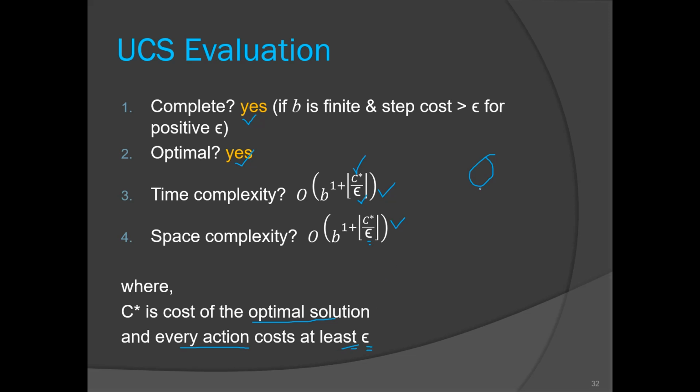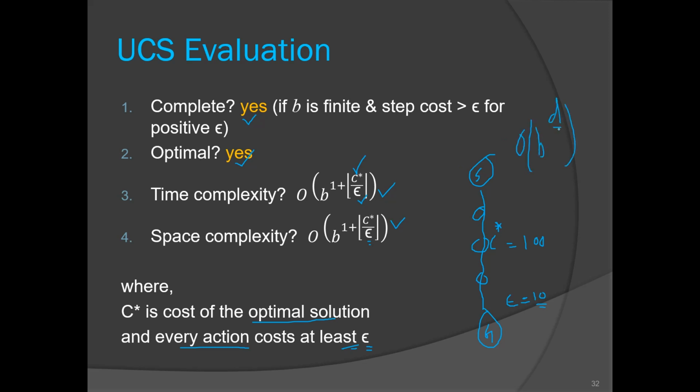So what is the meaning of this? Consider this is our start state and this is the goal state, and consider C star for this case is 100, and epsilon is 10. So every action will cost at least 10. What is the depth? Earlier we measured b raised to the power d, right?